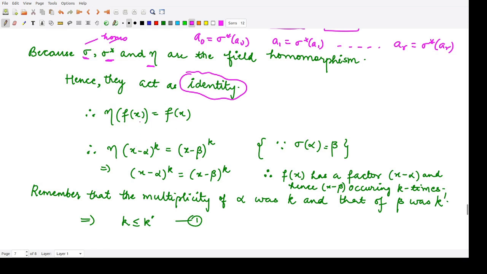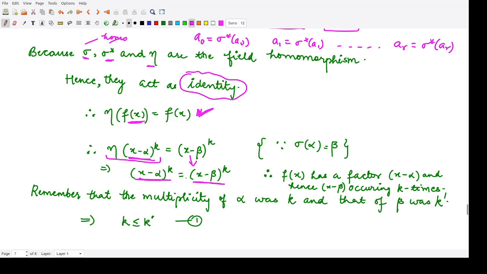So in place of f(x), I can write this to be (x minus alpha) raised to power k, because sigma of alpha is equal to beta. So I can write eta of (x minus alpha) raised to power k is equal to (x minus beta) raised to power k. According to this identity property, what would be sigma of (x minus alpha) raised to power k? This is nothing but equivalent to (x minus alpha) raised to power k. So this quantity here and this quantity comes here.